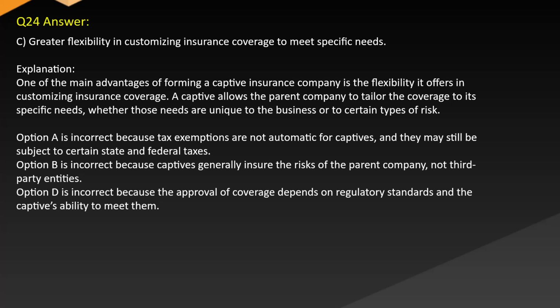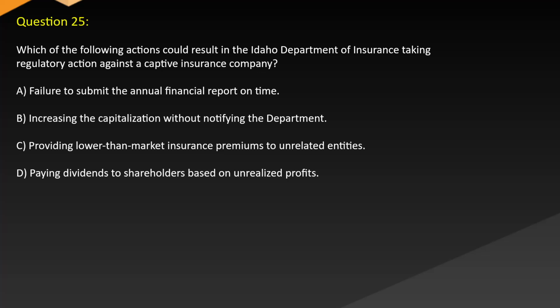Option A is incorrect because tax exemptions are not automatic for captives and they may still be subject to certain state and federal taxes. Option B is incorrect because captives generally insure the risks of the parent company, not third-party entities. Option D is incorrect because the approval of coverage depends on regulatory standards and the captive's ability to meet them.